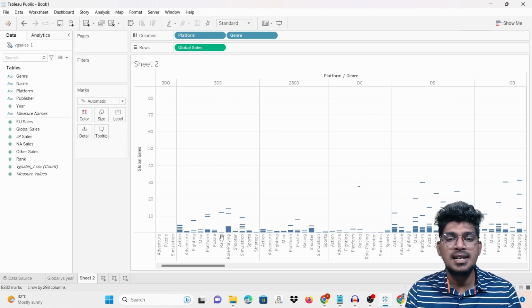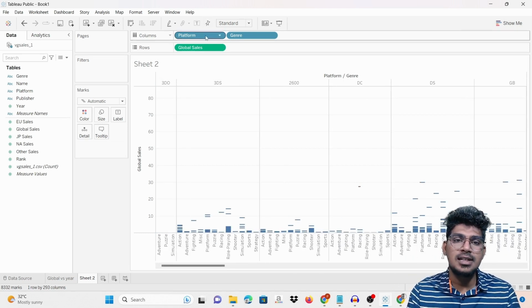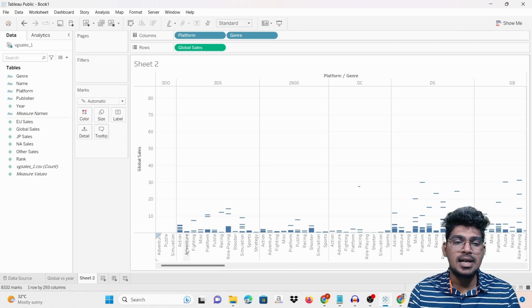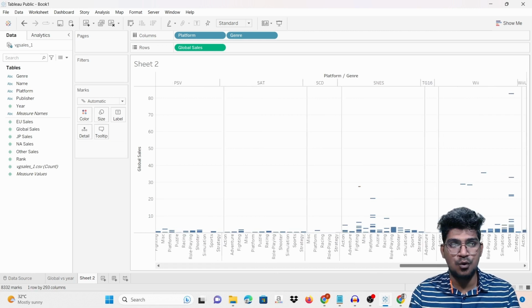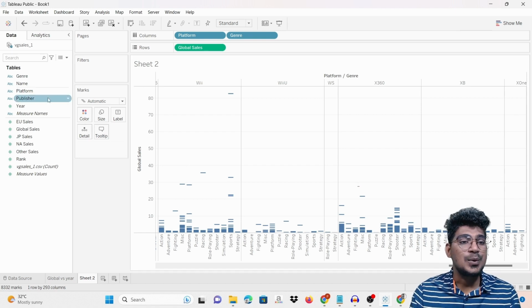So based on this particular platform, 3DS, 2600, DS is a platform, and the genre is action, adventure, fighting, misc, platform, puzzle, racing, role playing, shooter. These are all the genres here. So for each and every platform, the genre will be completely different like this. Okay, this is the way you can create it.